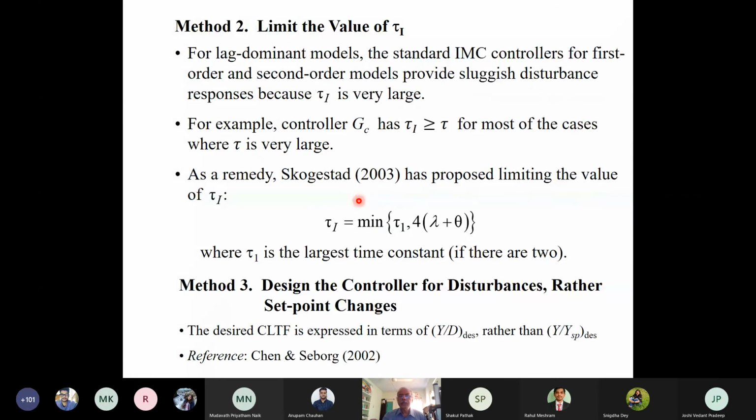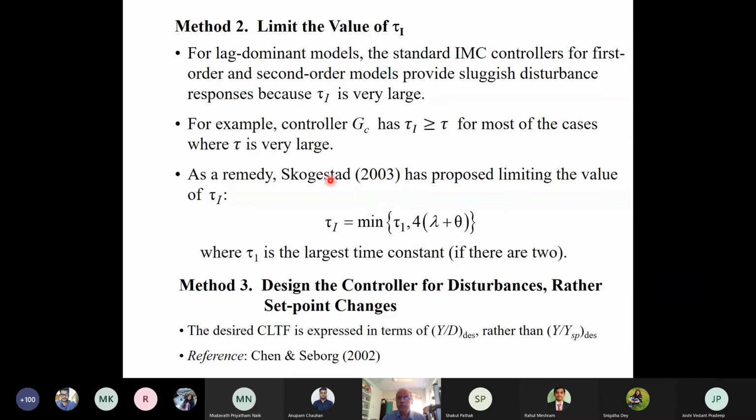The second method is we limit the value of the tau I. Because for an IMC design, we find that tau I is equal to tau. And in most cases, if it is a second order process, then the tau I is greater than tau. So for most cases, we find tau I is either equal to tau or greater than tau.